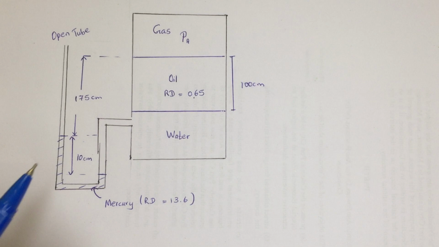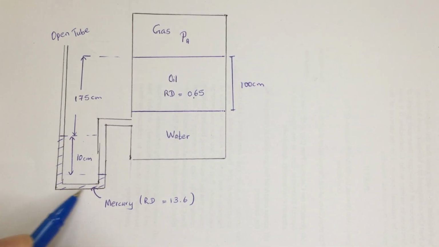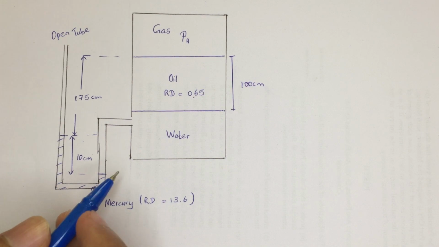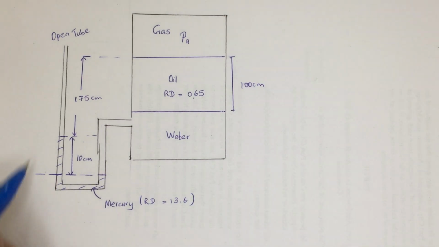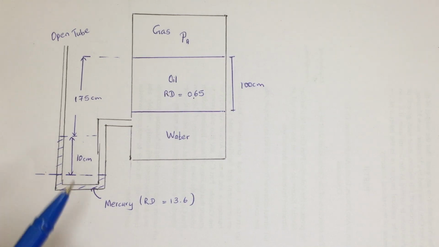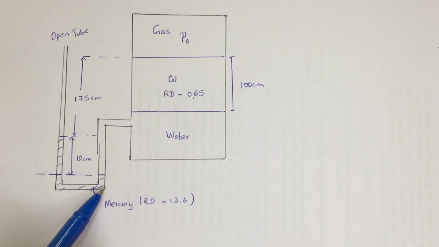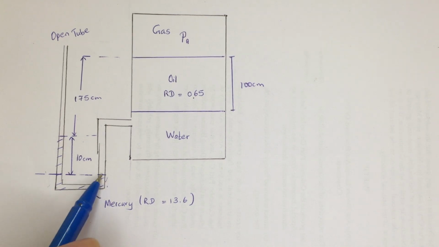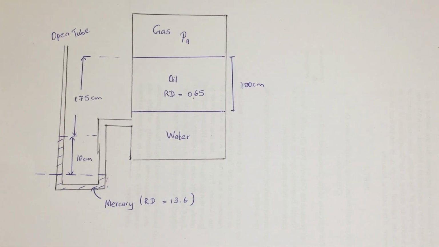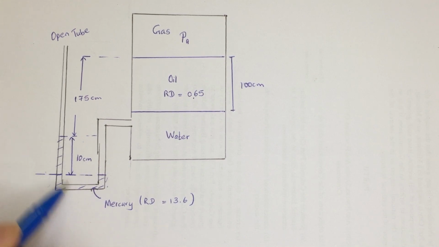So what we are going to do is, we knew that when we are considering the same liquid, it's going to have the same pressure at the same height. If there is the same liquid at rest, that's the rule, you can take points at the same height, and you can see that they are at the same height. If they are at the same height, you can tell the pressure on its two sides is going to be equal. In this position and this position, the pressure in these two is equal, because it's the same liquid, which is mercury. So we are going to equate these two pressures and get the answer.